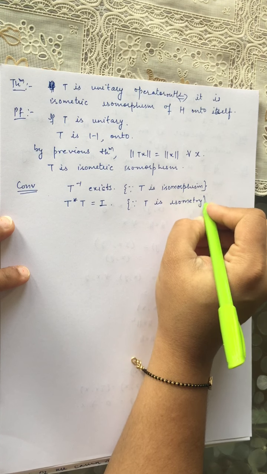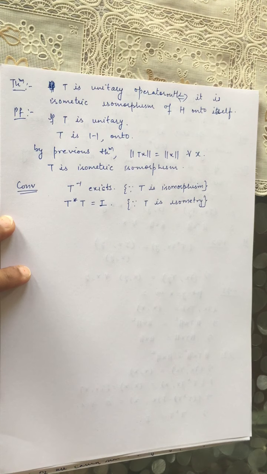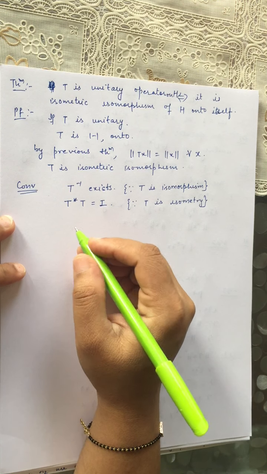Since T is an isometry, it preserves norm. That means norm of Tx is equal to norm of x for each x. So by the previous theorem, this condition is equivalent to the condition T star T is equal to I.